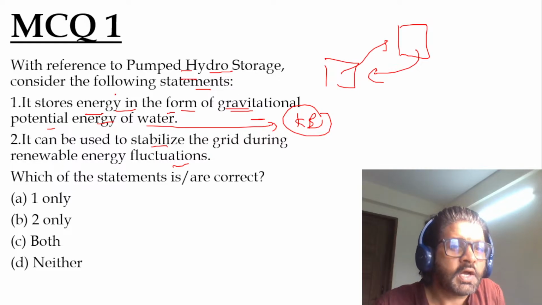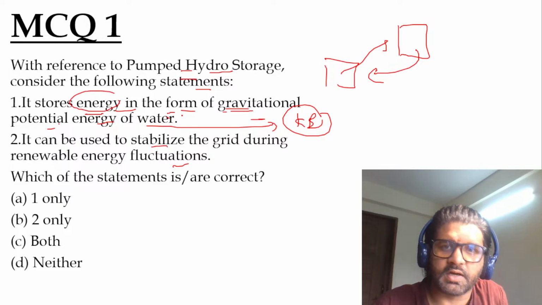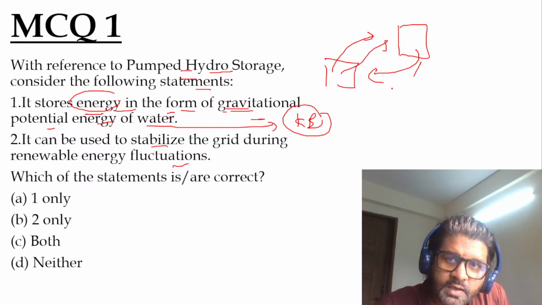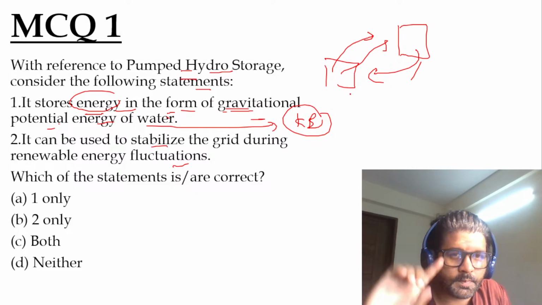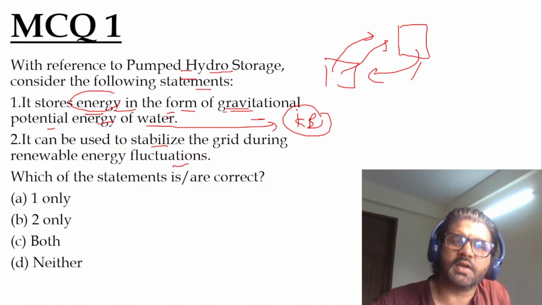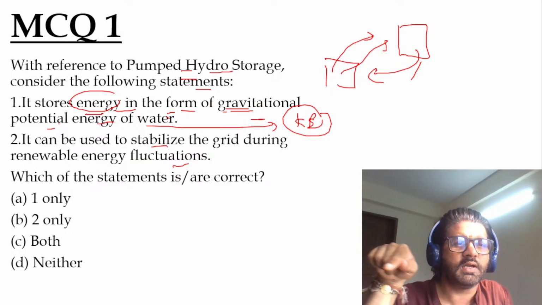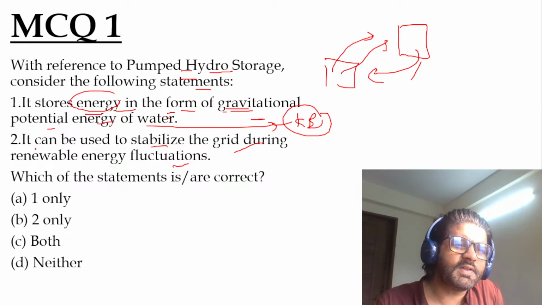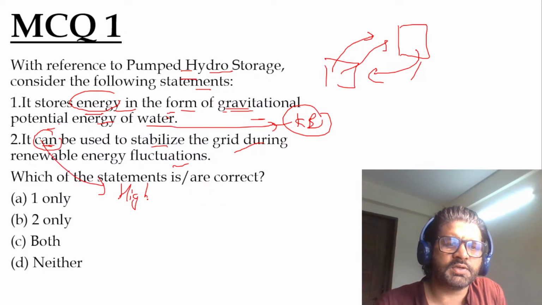Pumped hydro storage stores energy in the form of gravitational potential energy of water when transferring water from the low reservoir to the high reservoir. And when releasing water from the high reservoir to the low reservoir, thereby rotating turbines and generating electricity, they convert this stored potential energy into kinetic energy. So the first statement is correct. It can be used to stabilize the grid. Correct. Whenever they use this word 'can', the probability of the statement being correct becomes very high.